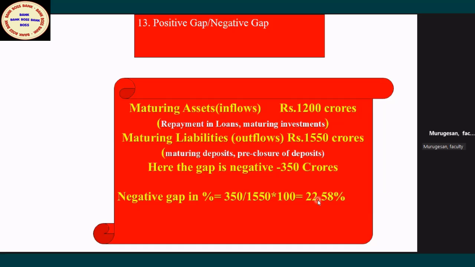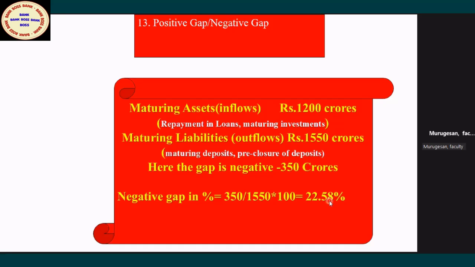That means 22.58% is the negative gap. For the negative gap in some buckets, RBI gives a prudential limit, because your negative gap should not go too wide, too big, as that will create a liquidity risk for the banker.